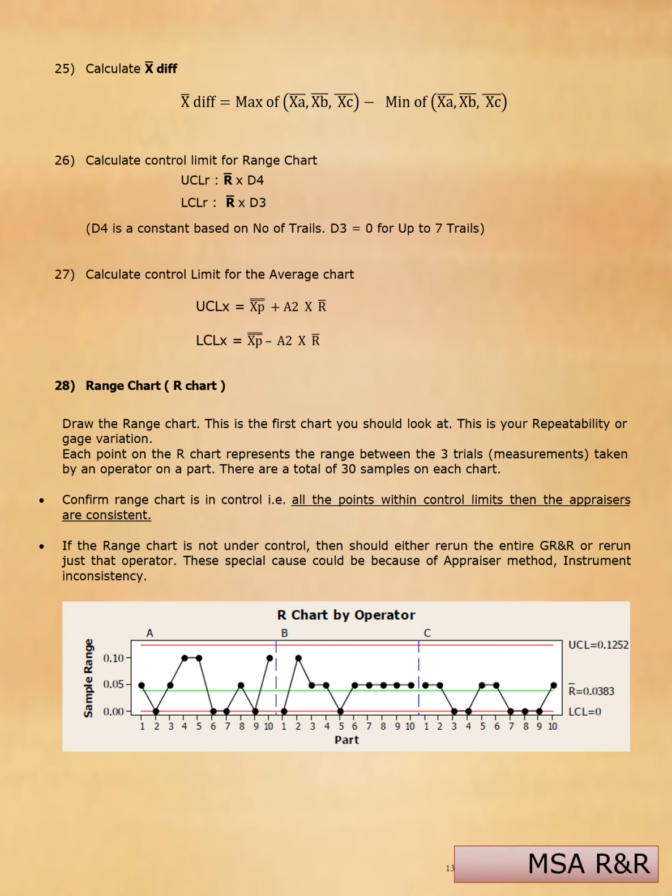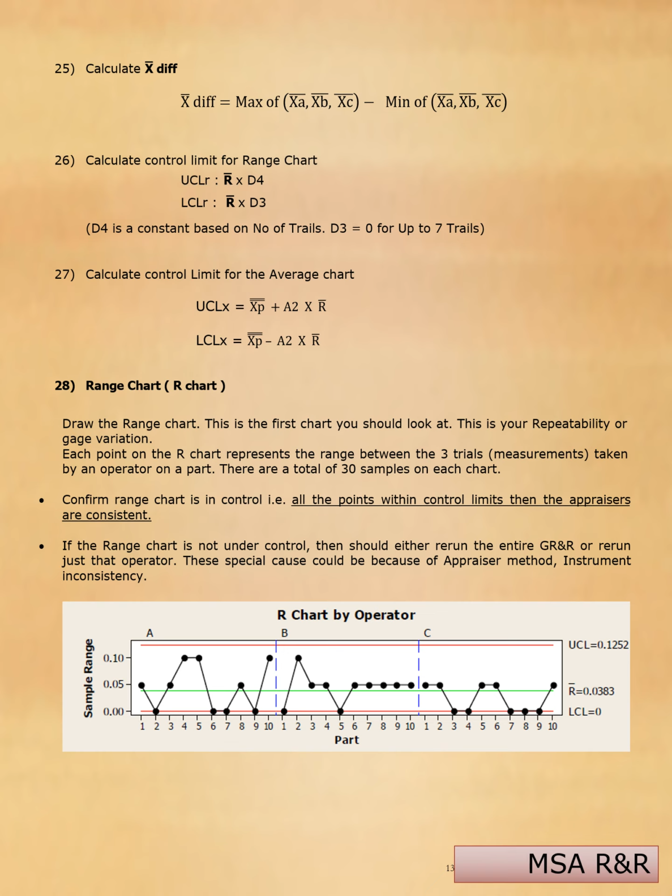Calculate the control limits for the range chart. Upper control limit equals R bar times D4. Lower control limit equals R bar times D3. D4 is a constant based on the number of trials. Please note D3 is equal to 0 for up to 7 trials.